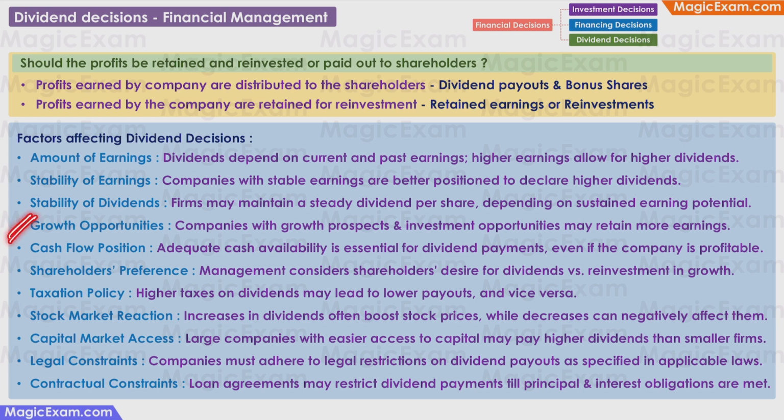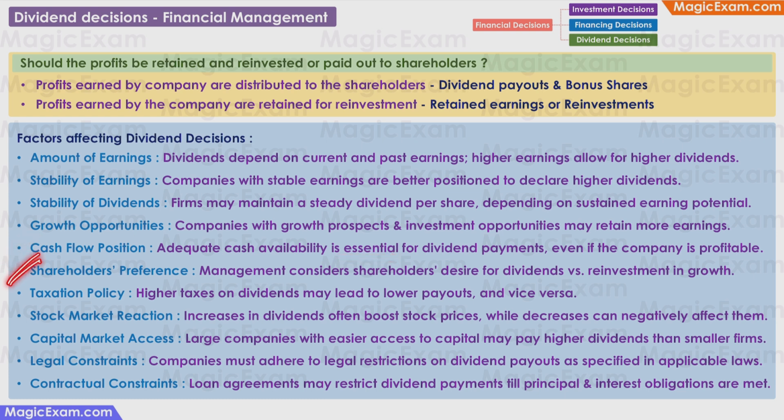Growth opportunities. Companies with better growth prospects and investment opportunities may retain more earnings because reinvesting the profits will lead to future growth and will eventually increase the market value of the shares, increasing shareholder wealth. Cash flow position, because adequate cash availability is essential for dividend payments, even if the company is profitable. Because if the profits are notional but not received in cash, then dividends cannot be paid out.